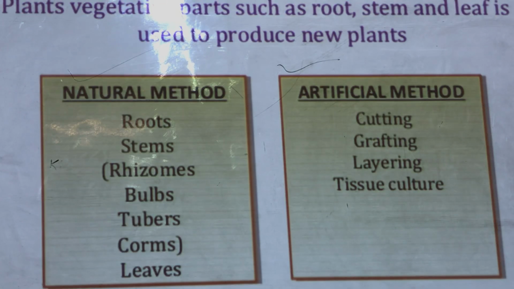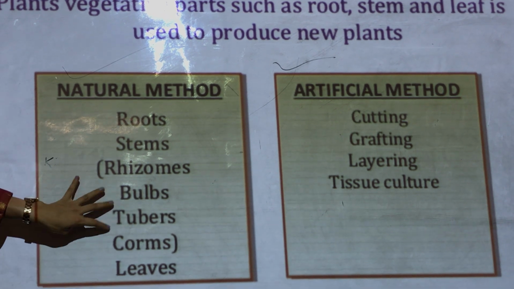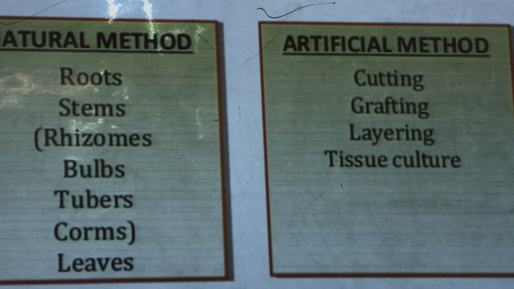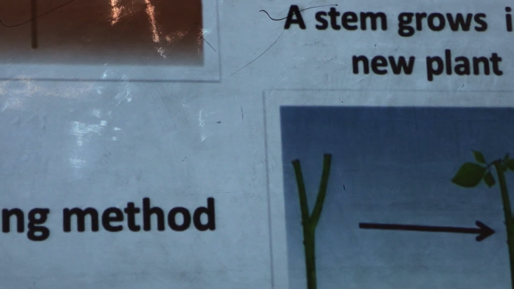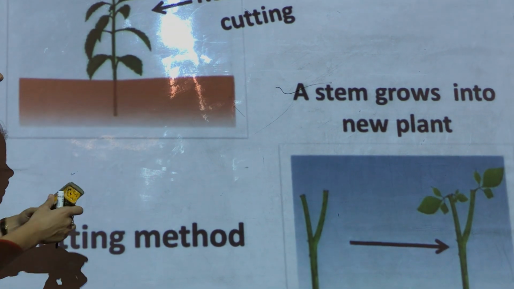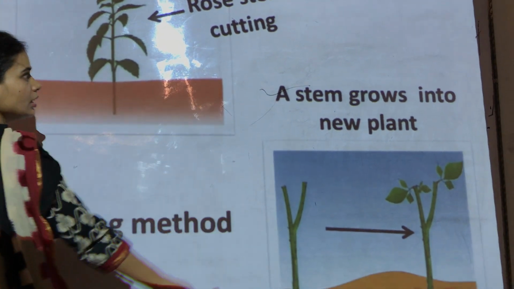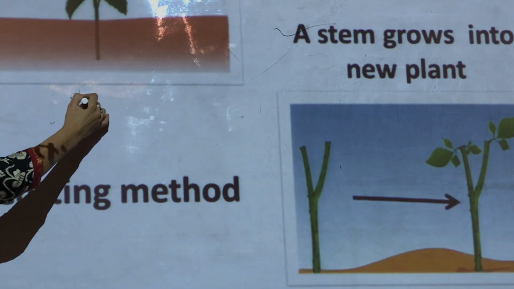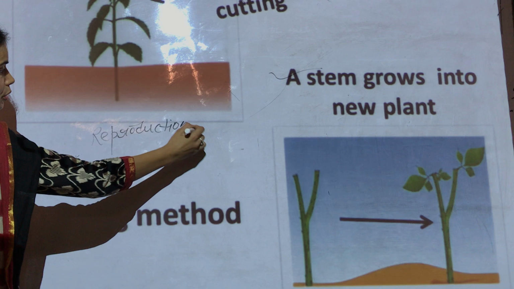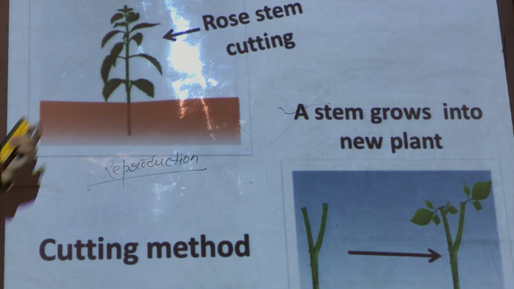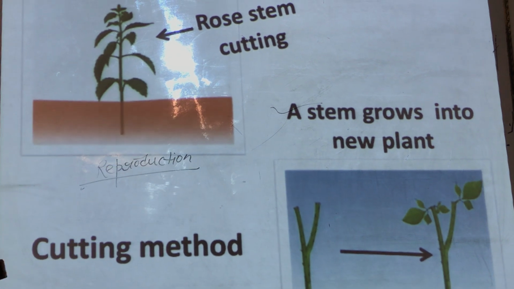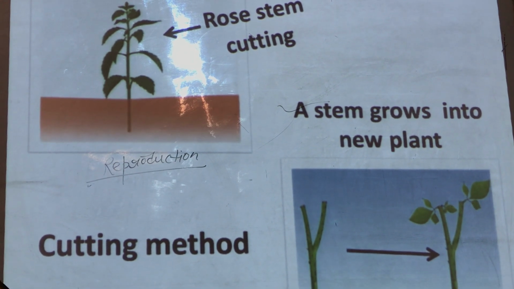But there are some artificial methods by which we do these vegetative reproduction manually, like cutting. Have you ever seen your parents or gardener cutting the rose stem and transplanting that into the soil? Have you ever seen that? Yes. So that is the way of reproduction. They don't like to cut it, but they are actually reproducing new plants. So this method is known as the cutting method. So we are cutting the stem and growing it, transplanting it. So a new plant grows out of it.